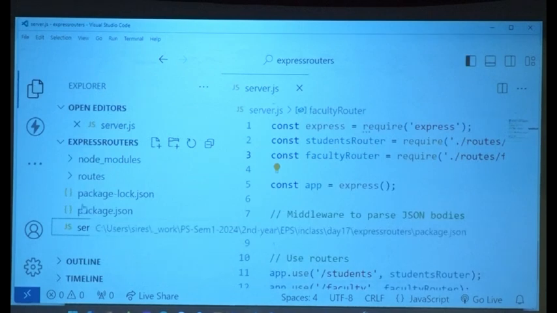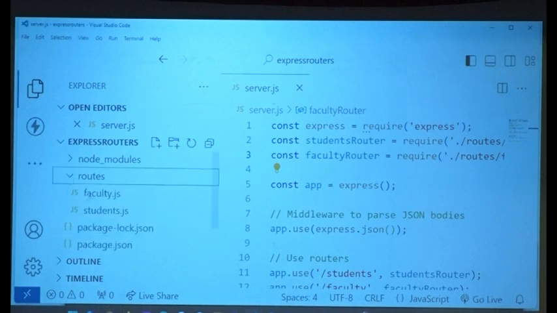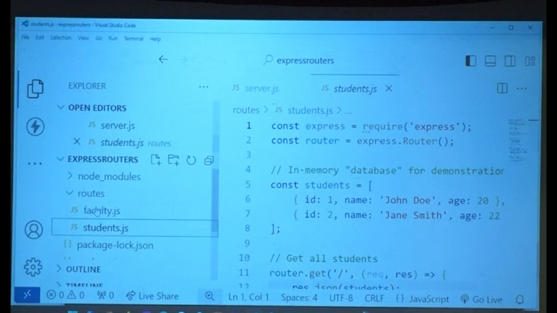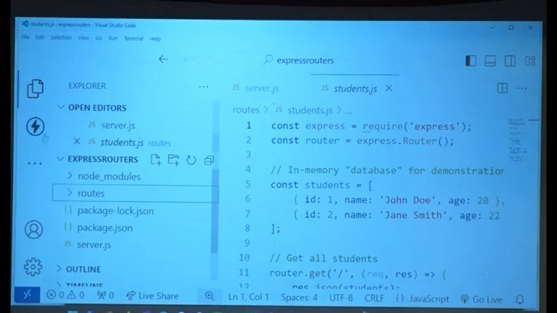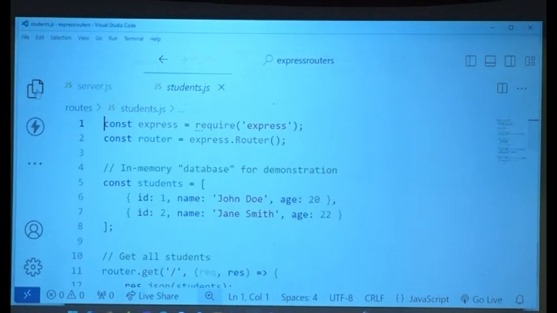Remember, when you say require, it's not important to put a .js extension. They are all .js files. Let me look at students first. Faculty can wait. In students.js, what do I have?